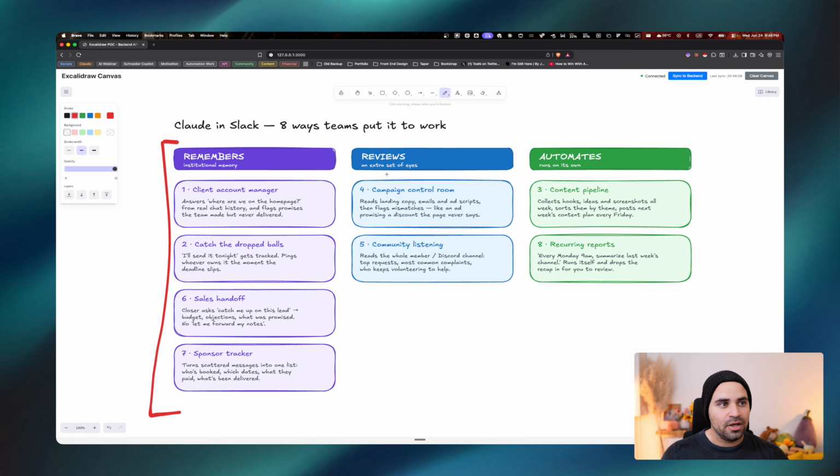Second, you can also use it for community listening. So just being able to read everything that has been said inside of an entire channel is something that's extremely useful because it's going to help you out with reporting and also things such as a content pipeline. So you can think of this really like a hybrid of OpenClaw, Hermes, Cloud Code. It really does behave like its own instance.